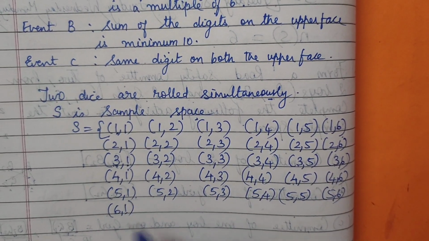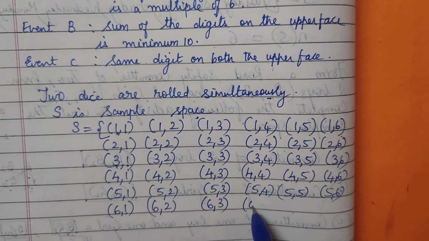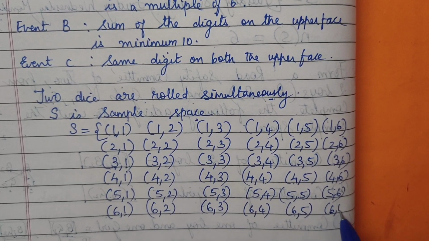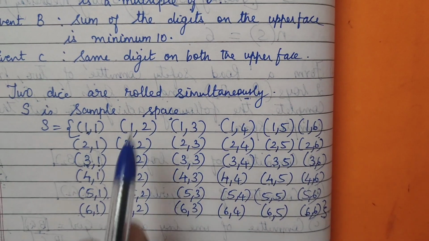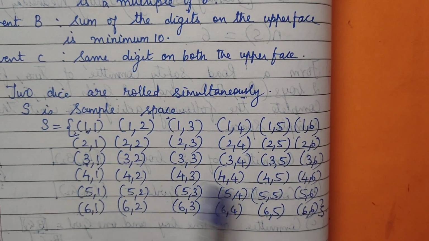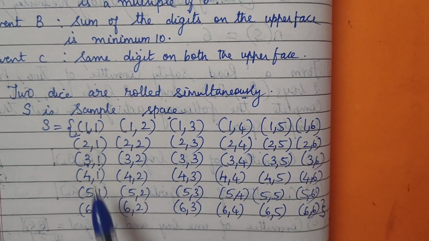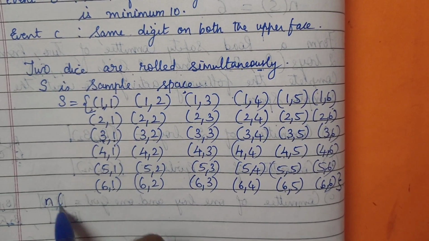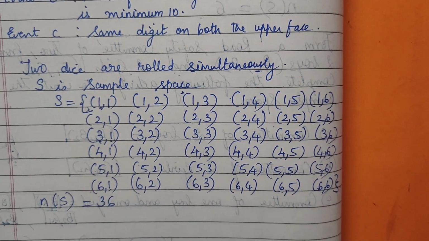Okay, so 6 1, 6 2, 6 3, 6 4, 6 5 and 6 6. Now we have completed. Now we will close the curly bracket. See, started here and ended here. So we have written all, see how many it will come, 1 2 3 4 5 6. Here also 6. 6 into 6, 36. You got how much sample points here? N of S is 36. If you write it in this order, you will never miss it.